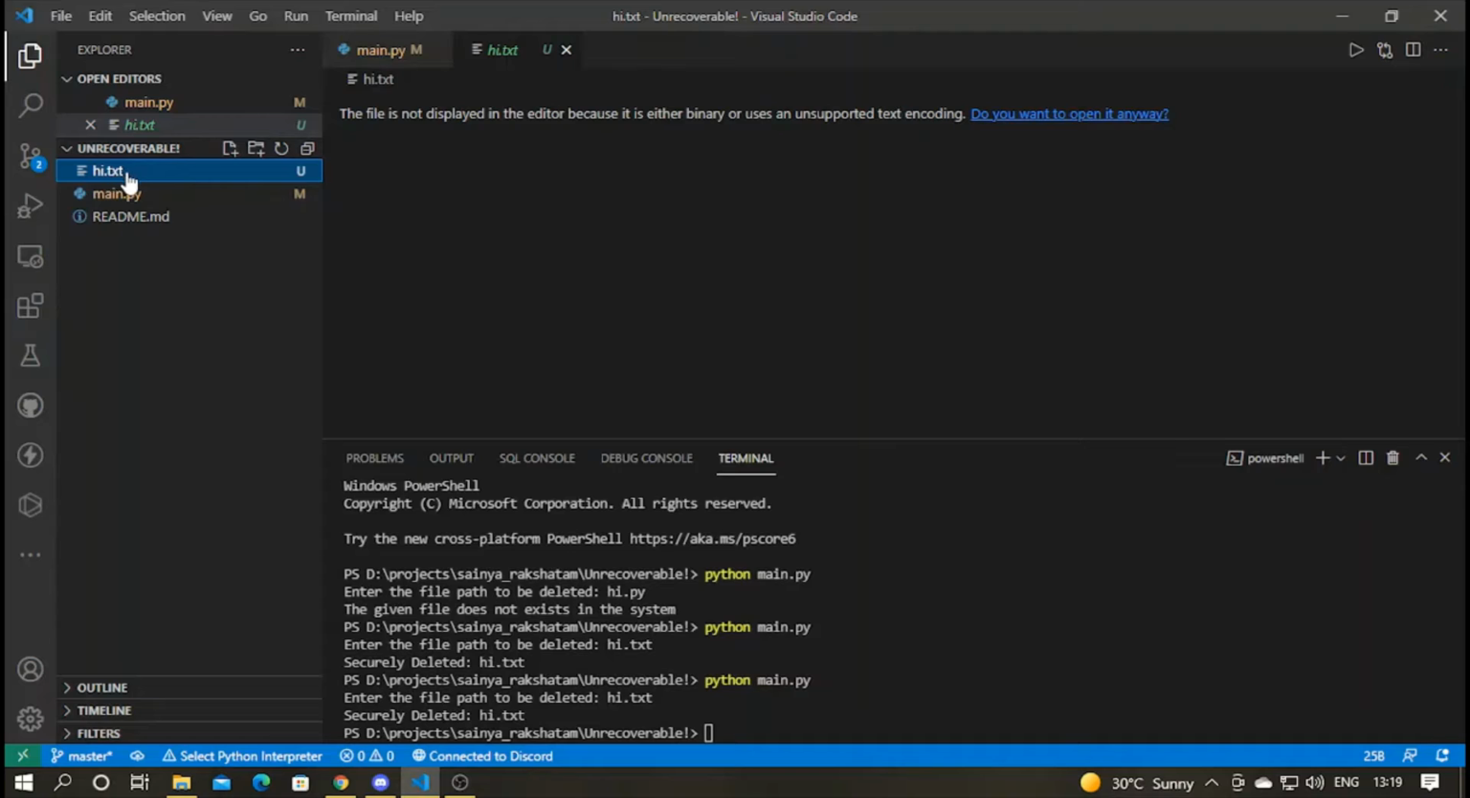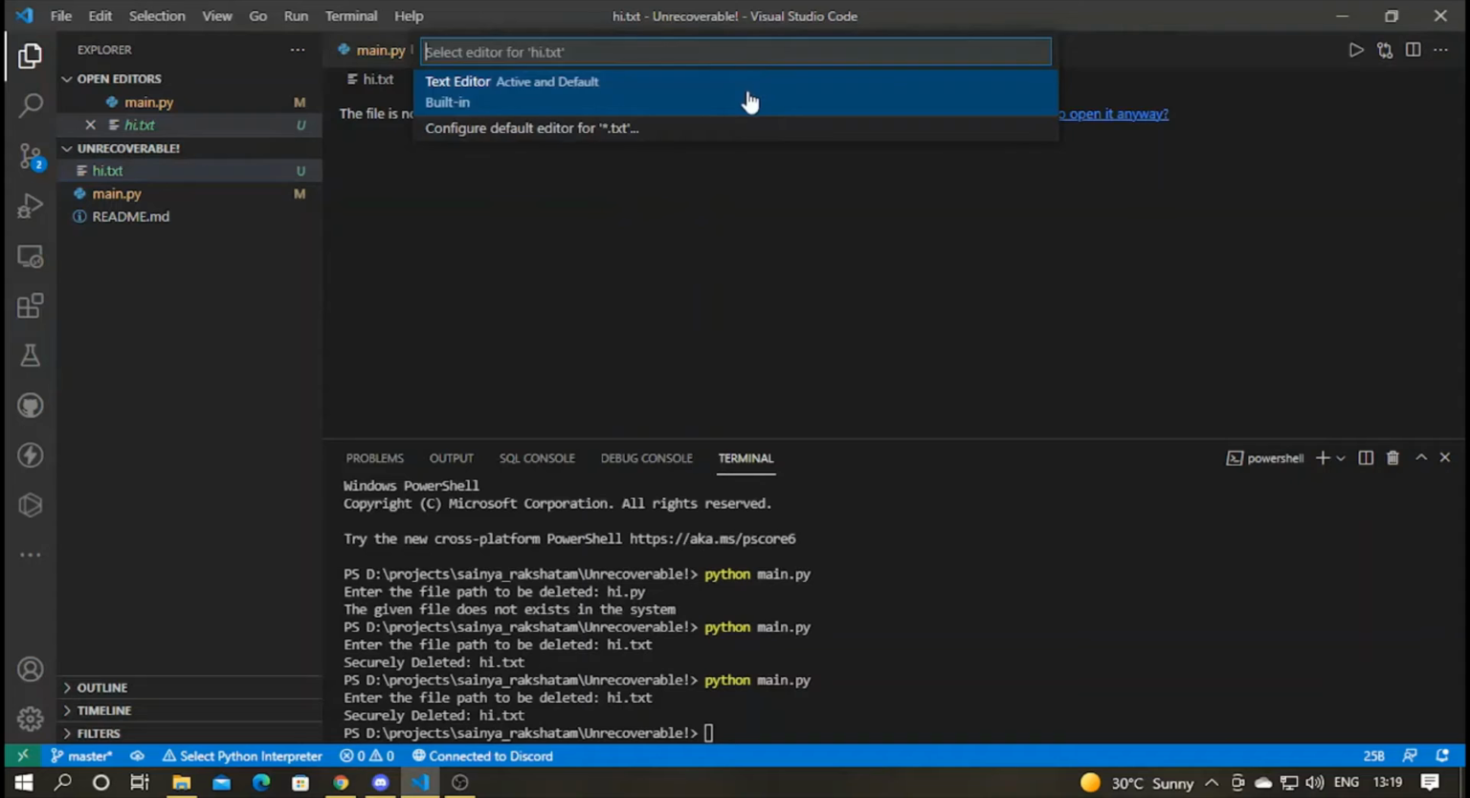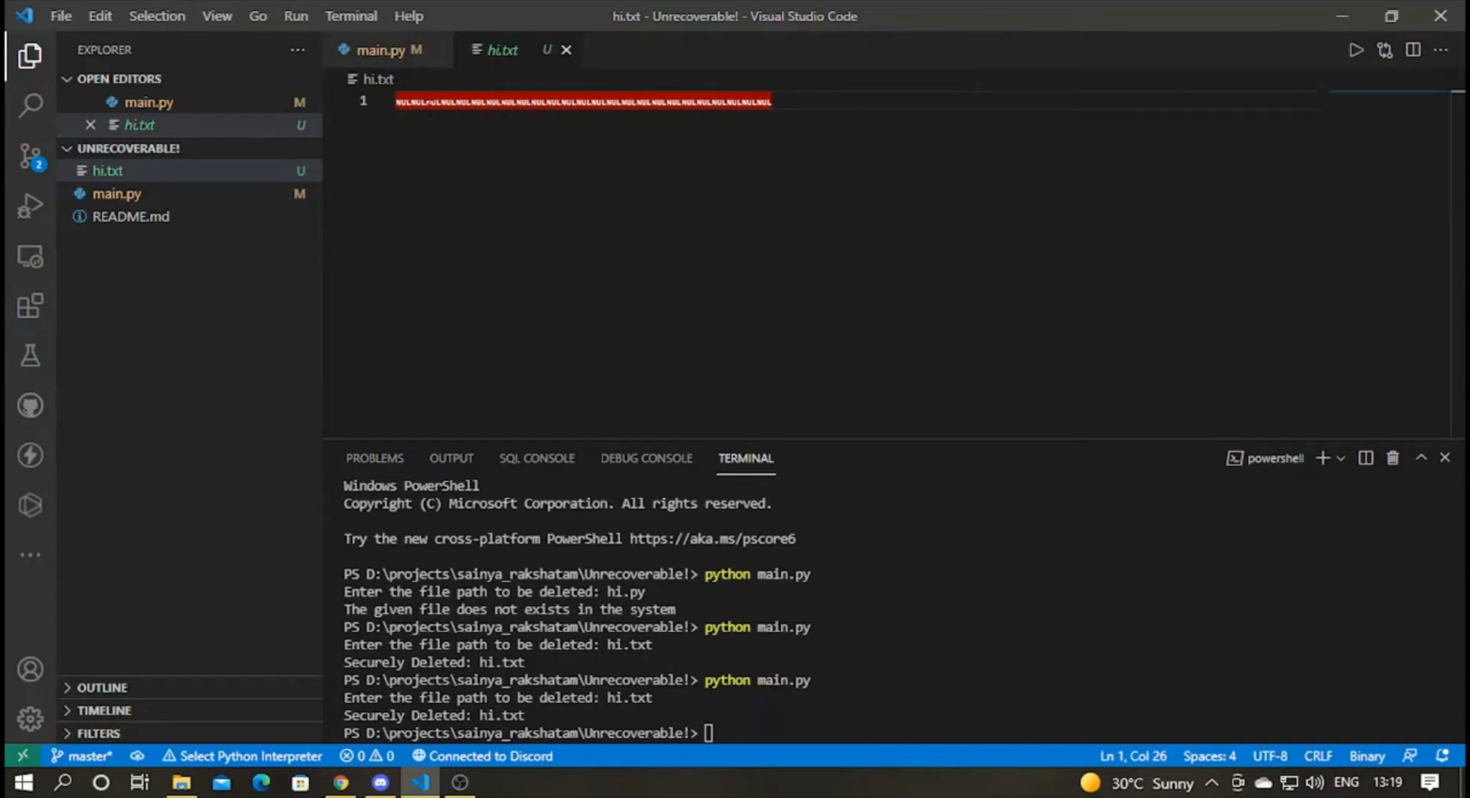So at first here you can see that now it has some binaries encoded in a text file. I'll just open it using the built-in text editor, and you can see here null, all null is there, nothing. So in a sense this file is null, it's not using any space.